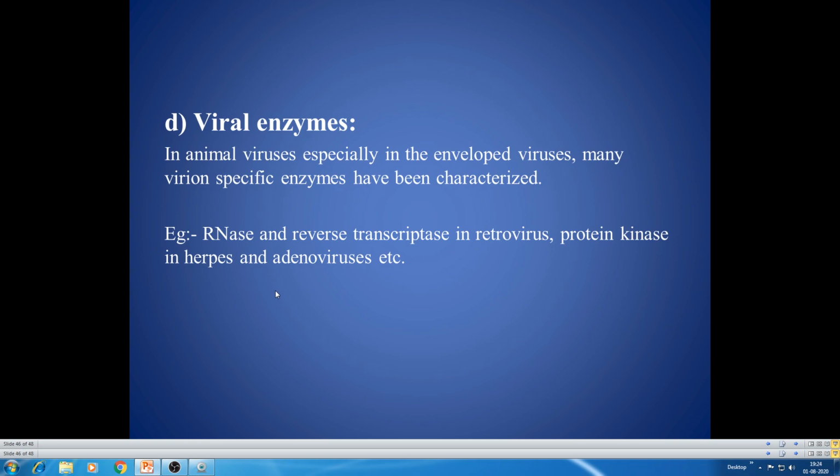The particular viral enzyme, reverse transcriptase, does the reverse transcription. And protein kinase in herpes and adenoviruses. So some viruses have particular types of enzymes that also increase the virulence of the particular virus.